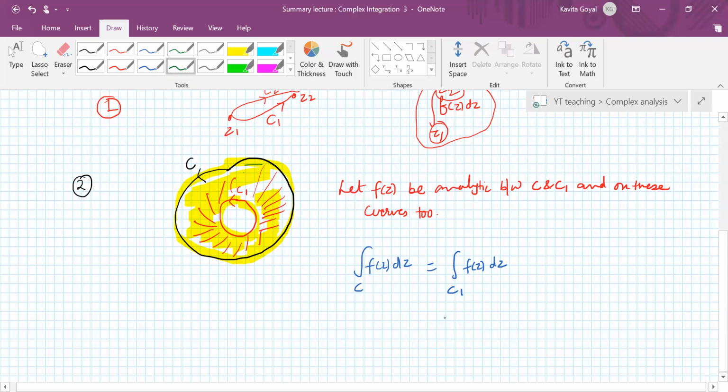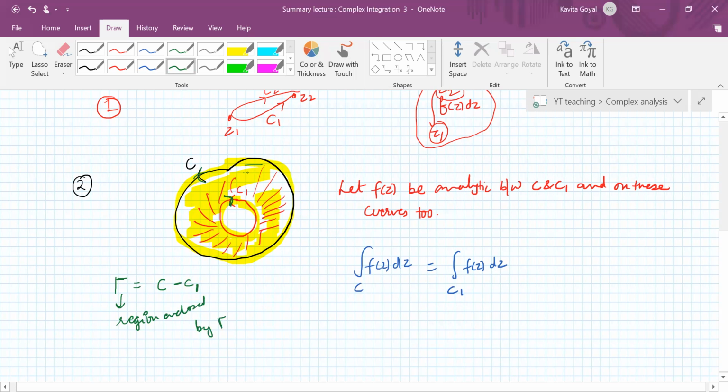It is very easy to prove. What you can do is form a curve gamma which is C minus C1. Now can you see what this curve is? This curve contains this part, and minus C1 means this part. Can you tell me the region enclosed by gamma?